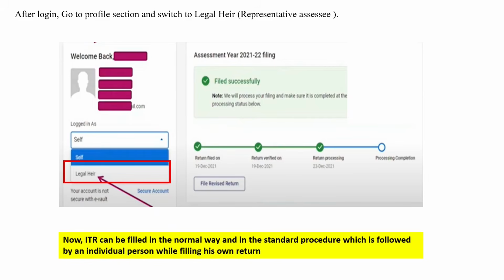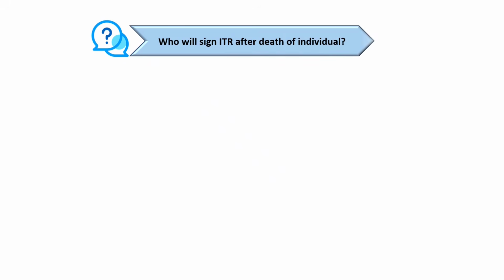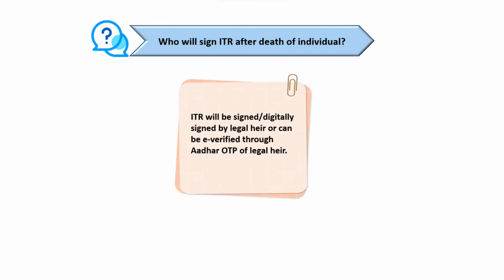After switching role, you would be able to file the income tax return of the deceased in the normal way and in the standard procedure which is followed by an individual person while filing his own return. A question that is frequently asked is that who will sign income tax return after the death of the individual? Please note that the income tax return will be signed or digitally signed by the legal heir, or it can be e-verified through Aadhaar OTP of the legal heir only.